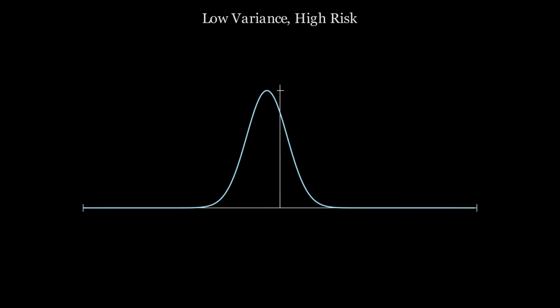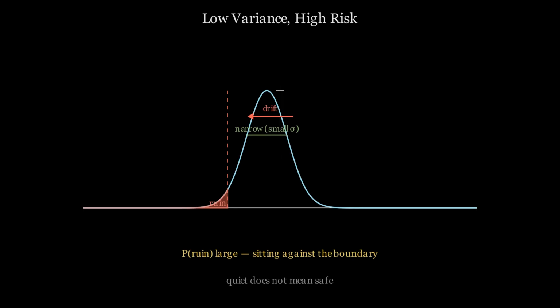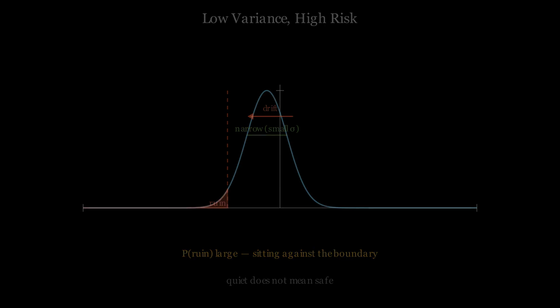Consider a system that barely moves. Its variance is nearly zero. It appears stable, almost frozen. But if its trajectory drifts steadily toward the absorbing boundary, the outcome is predetermined. Apparent calm is not safety. Low volatility with adverse drift means ruin arrives without visible warning.